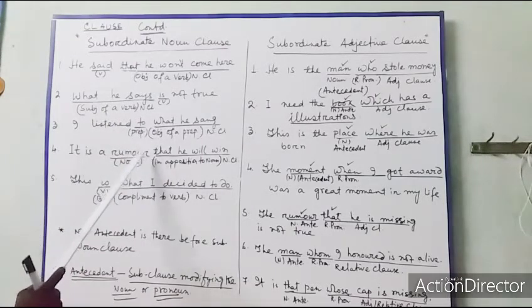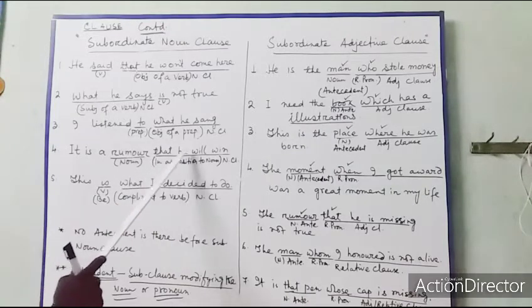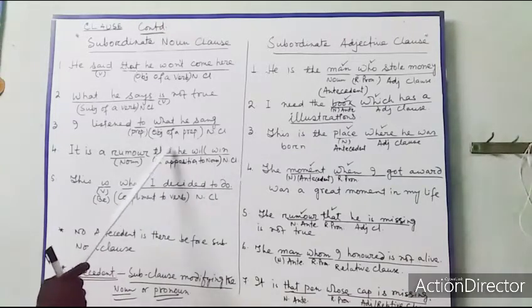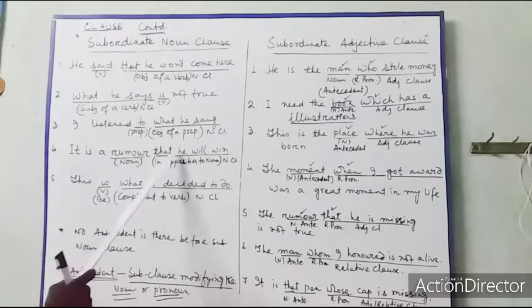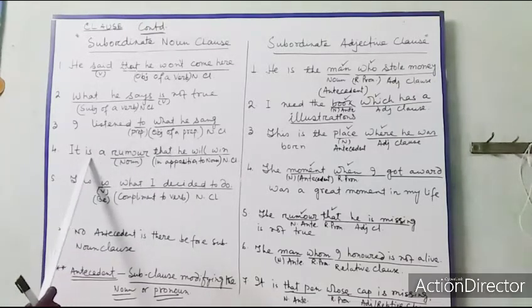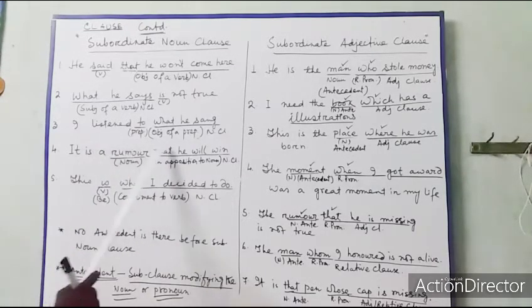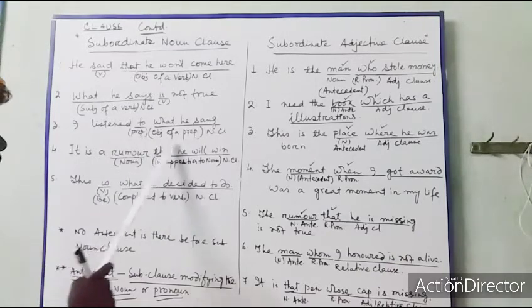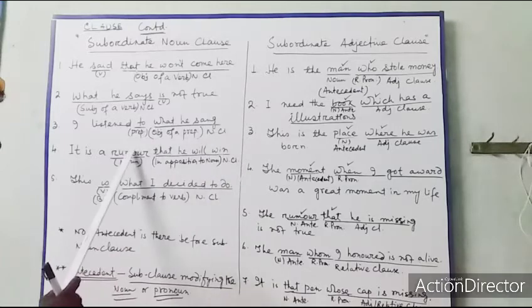And two is not a noun. Rumor is a noun, but that he win is not modifying rumor. This is actually coming after the verb is. And rumor is not that. Rumor is this part total. If rumor is only that, then rumor is a noun and rumor is antecedent.